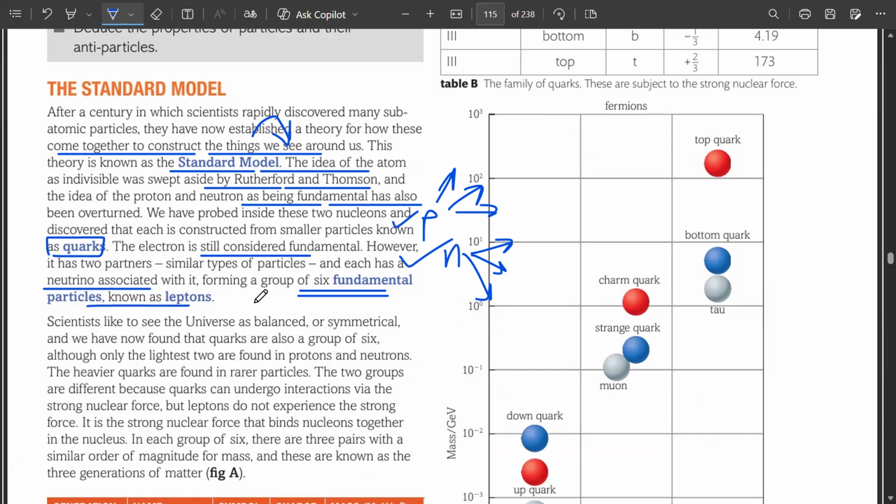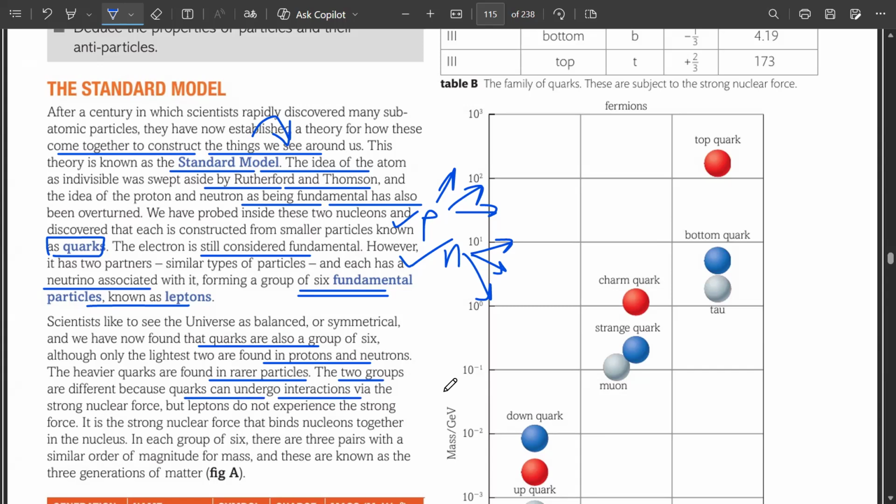Scientists like to see the universe as balanced or symmetrical, and we have now found that quarks are also a group of six, although only the lightest two are found in protons and neutrons, which we call up quarks and down quarks. The other heavier quarks are found in rarer particles, and the two groups are different because quarks can undergo interactions via the strong nuclear force.